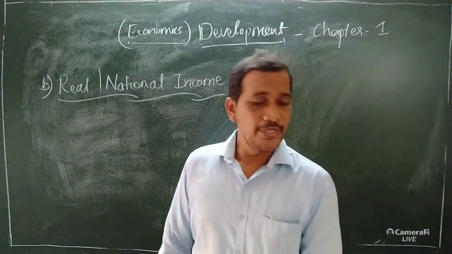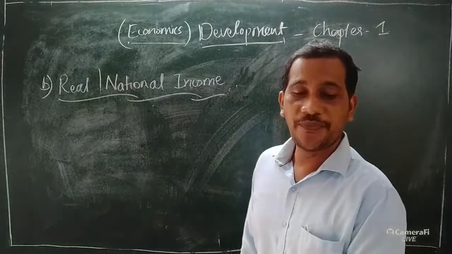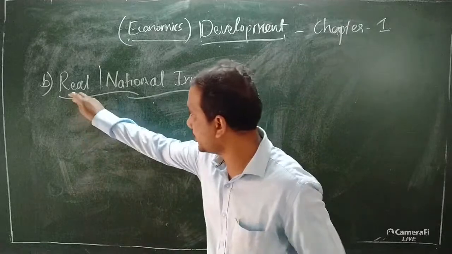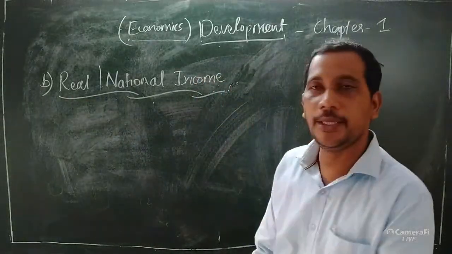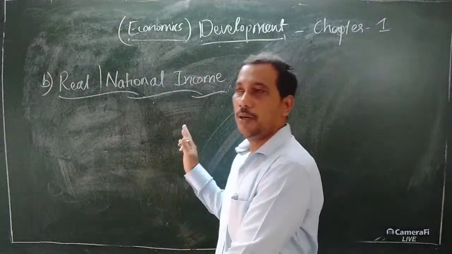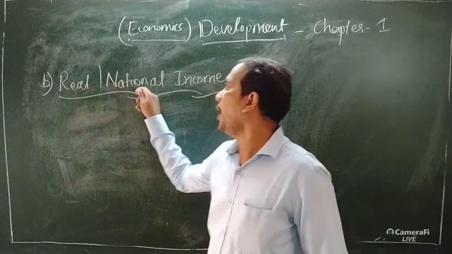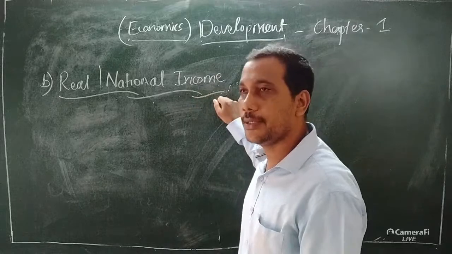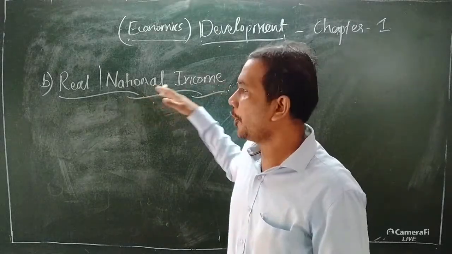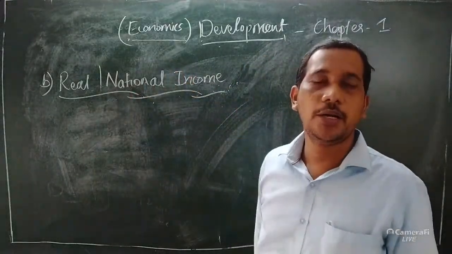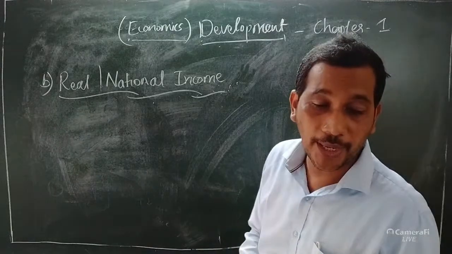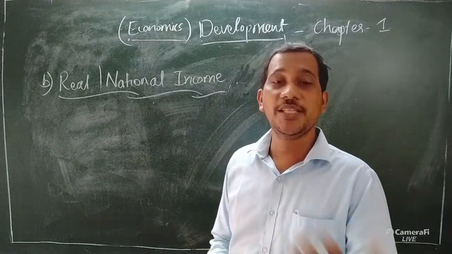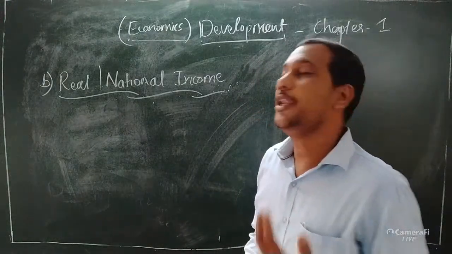But the emphasis on the word real refers to the purchasing power of income. Then we come to the second element given by Professor Baldwin and May. Real national income. According to them, the emphasis on the word real refers to the purchasing power of income.